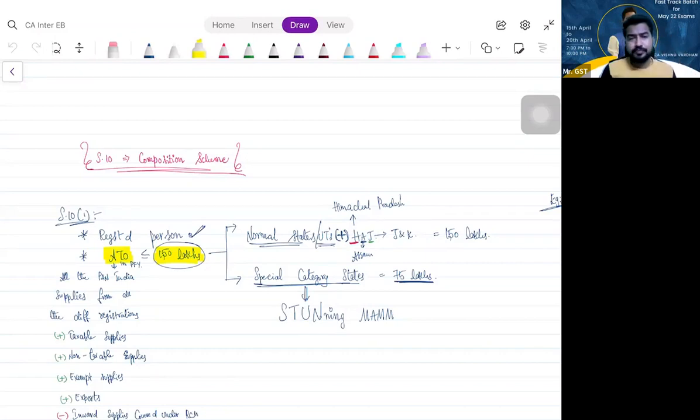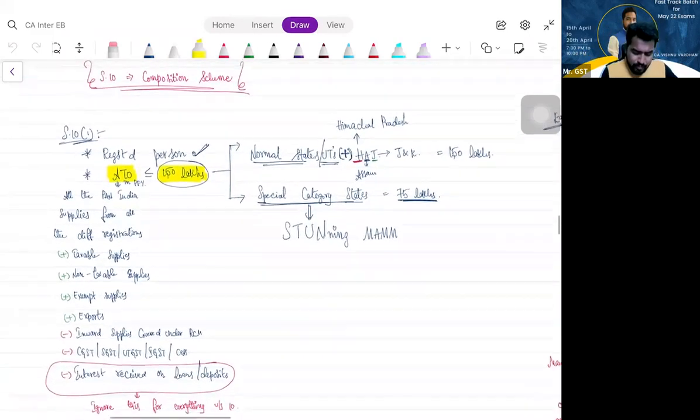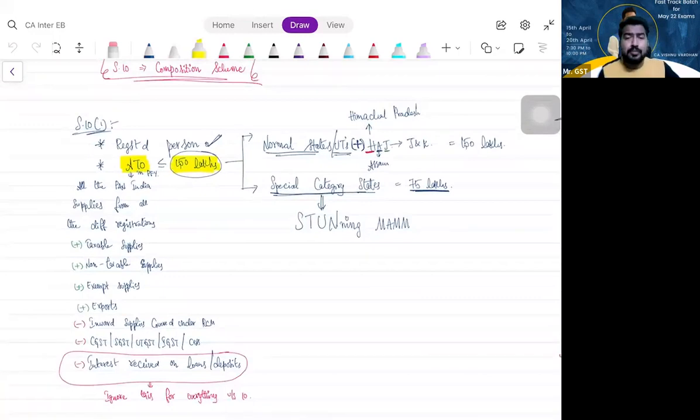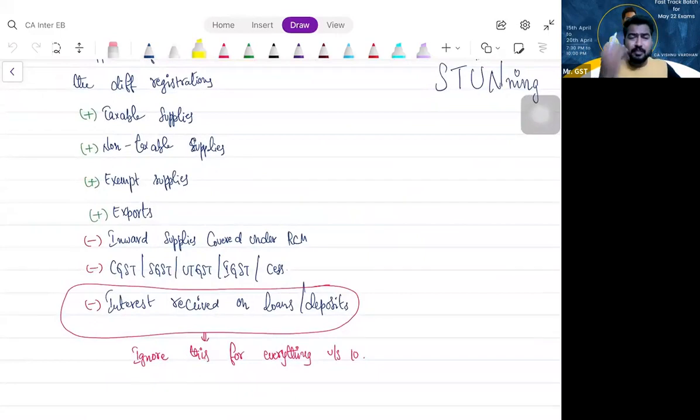Remember the word Hajj. HAJ: Himachal Pradesh, Assam, Jammu and Kashmir. Here it is 150 lakhs. Remember, except stunning ma'am, everything is 150 lakhs. Clear? Okay. So please understand, for computing aggregate turnover, what should I take? I should consider taxable supplies, non-taxable supplies, exempt supplies, exports, intrastate, interstate, everything.